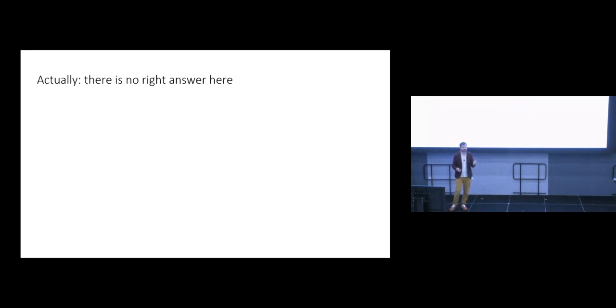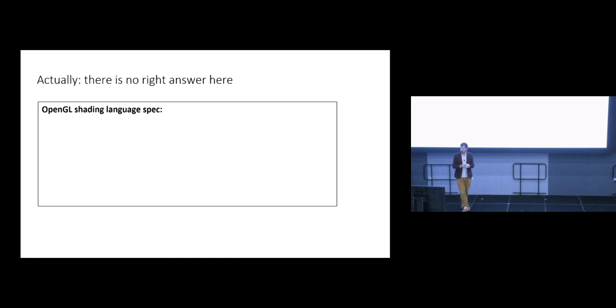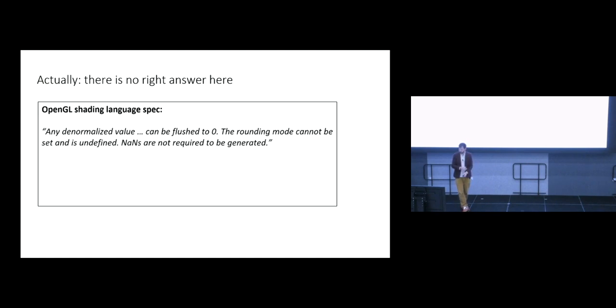Well, actually, in this case, there's no right answer because OpenGL is a really, really horrible language. The OpenGL shading language specification has this text. It says, and this is with respect to floating point numbers, any denormalized value, that's a floating point number really close to 0, can be flushed to 0. The rounding mode, that would be round towards infinity, round towards nearest even, there are various floating point rounding modes. The rounding mode cannot be set and is undefined, meaning it will be one of the IEEE rounding modes, but you can't say which one you want. It will just be whatever this particular GPU uses.